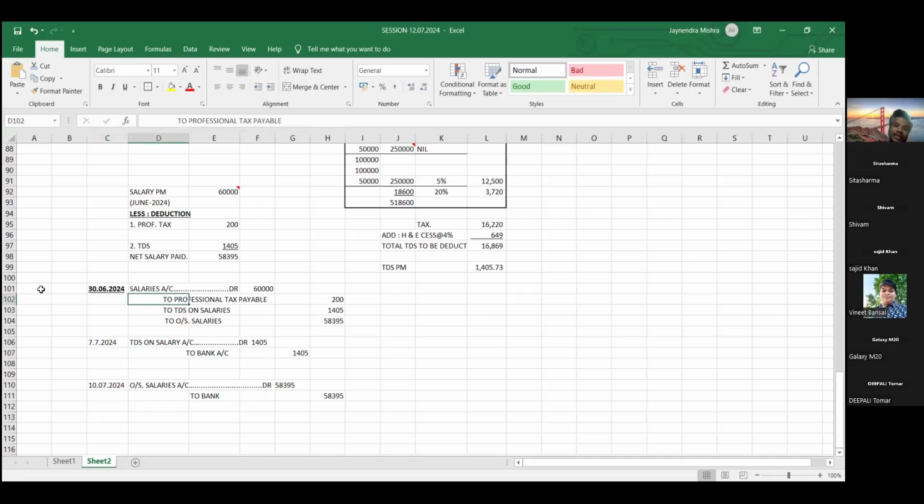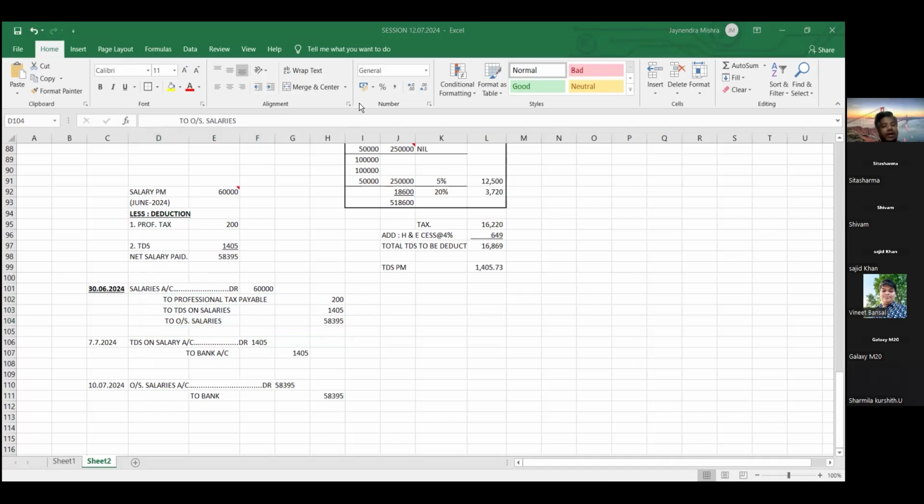All these liabilities, until and unless they are paid, will appear in your balance sheet. यह जितनी भी liabilities हैं friends, जब तक आप इसको नहीं pay करोगे, कहाँ पे दिखेगा? आपके balance sheet में. If you are using Tally, friends, in the balance sheet, current liabilities, duties and taxes, professional tax and TDS you will find under duties and taxes, and outstanding salary you will find under current liabilities itself. Yes, friends.